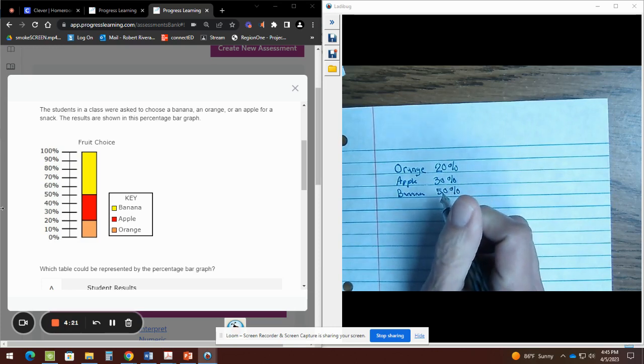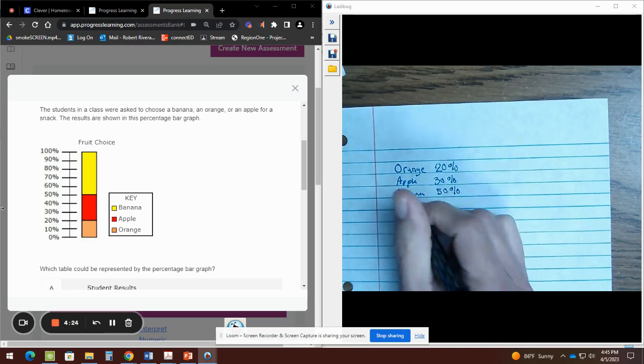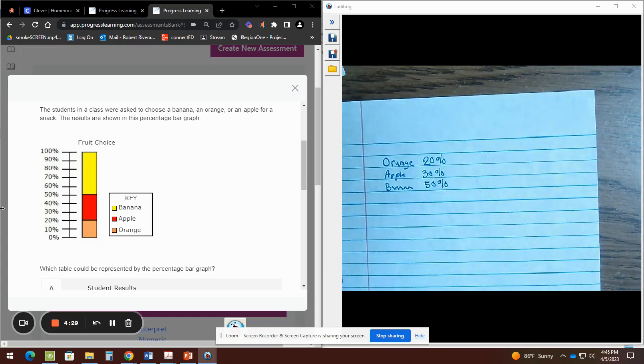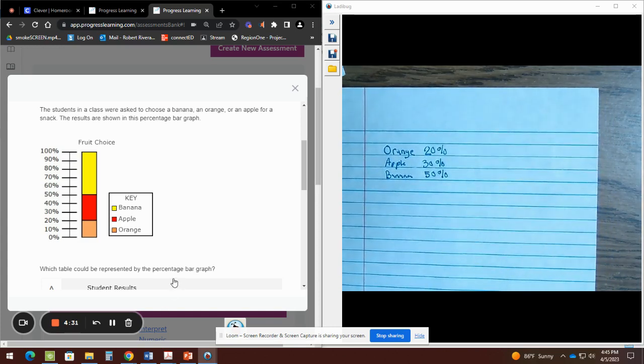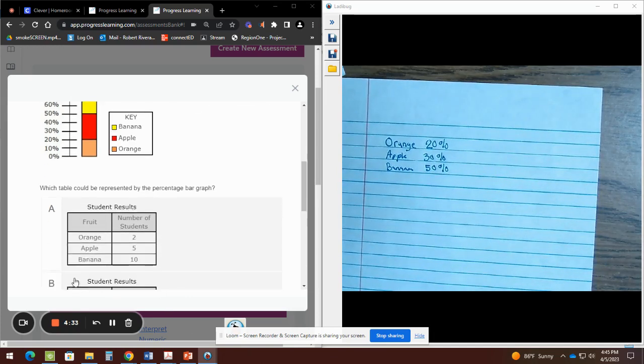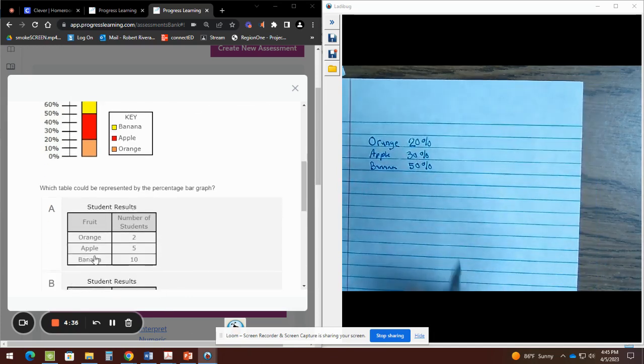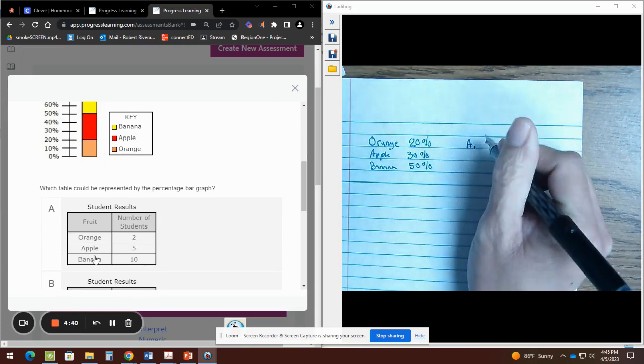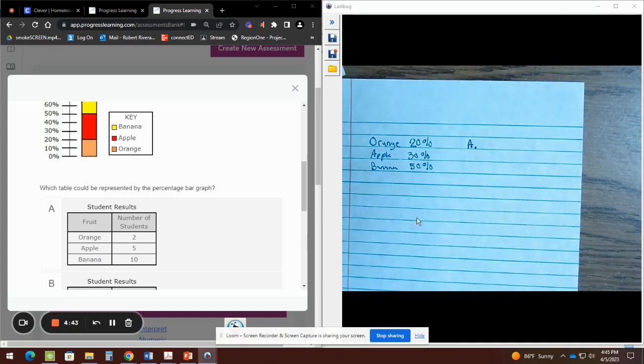So all I did is I looked at my percentage bar graph and I pulled out the information. Now they want to know which table represents this percentage bar graph. So here's my first table. I'm going to put choice A, and I'm going to look at some stuff. I noticed that my orange is 20%. So the lowest number of students should be in the orange since the percentage is the lowest. So if I notice it has 2, 20% is the lowest.